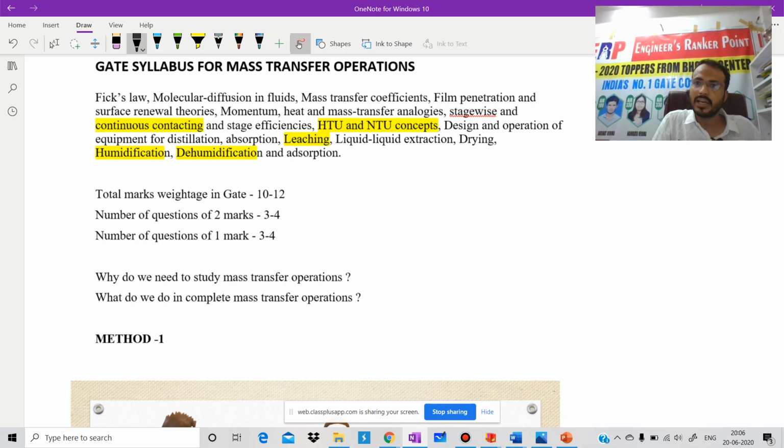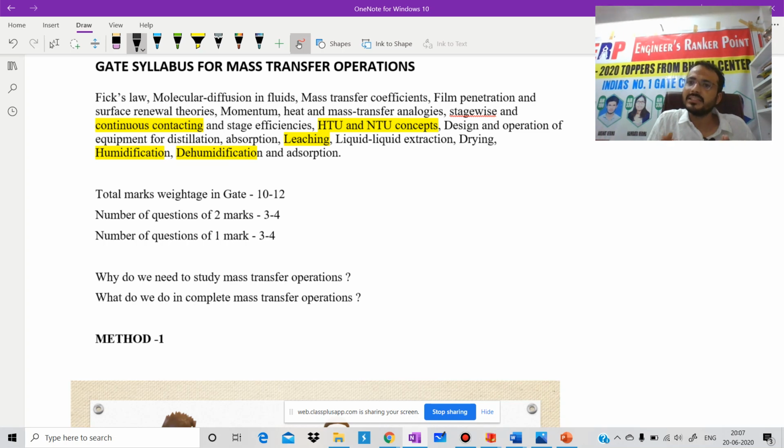One more important thing: I am not here to make you happy, I am here to make your exam happy. Once you appear in your GATE exam, you will feel that whatever we studied in our class, you will get each and every question from the classroom. Most of you ask what should be the sources for mass transfer operation. It's my 1000% guarantee that there is no need to go through any book. I will cover each and every concept here, because we have already studied all that you want to study.